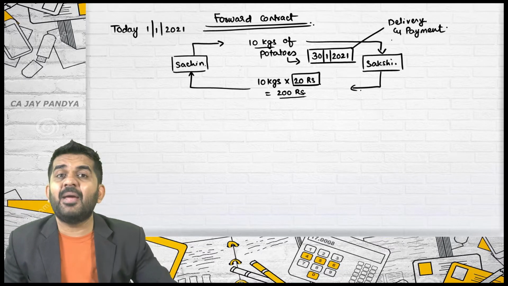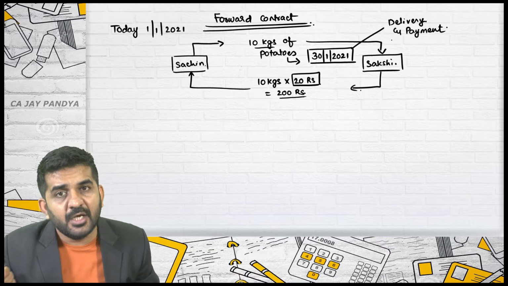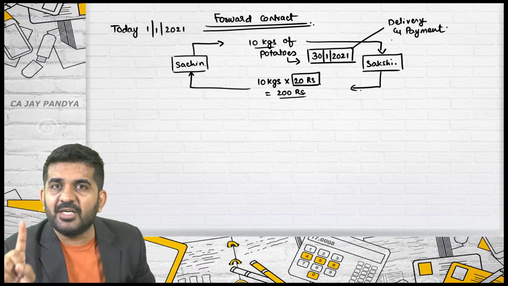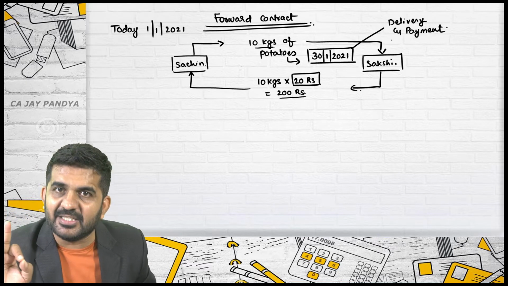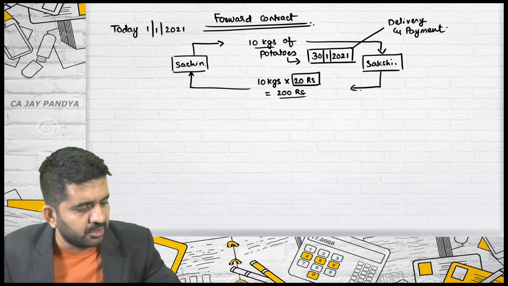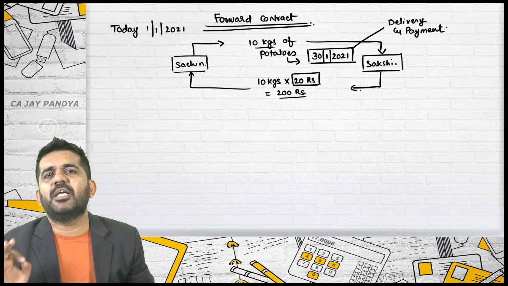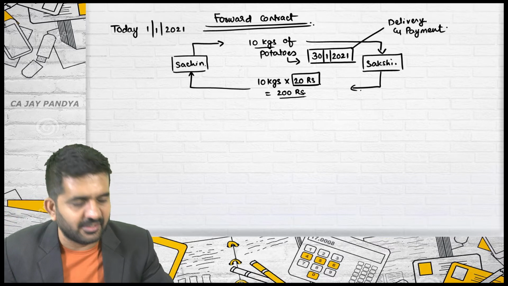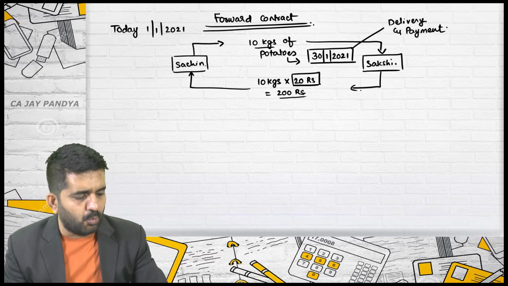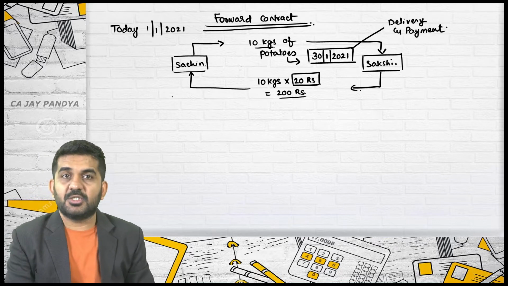When payment of this potatoes will happen on 30th January, after 30 days. What will be the number of kgs potatoes delivered will be 10 kgs. How much amount will be actually paid is 200 rupees on 30th January, irrespective of market price of potatoes on 30th January. Irrespective of market price, what will be paid is 200 rupees by Sakshi to Sachin.